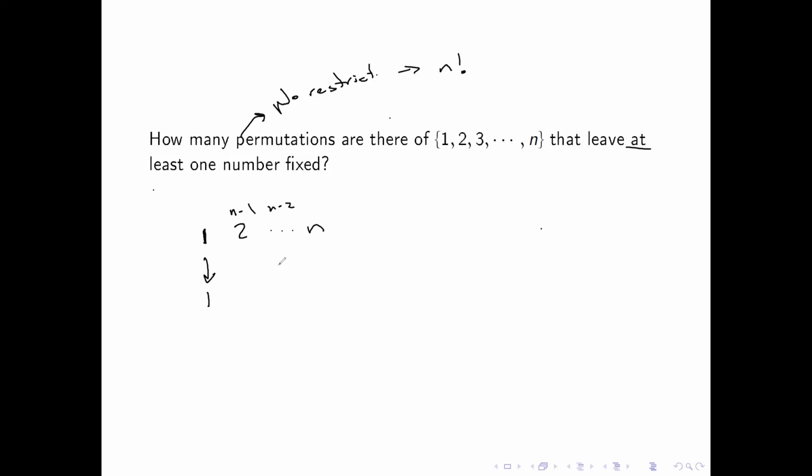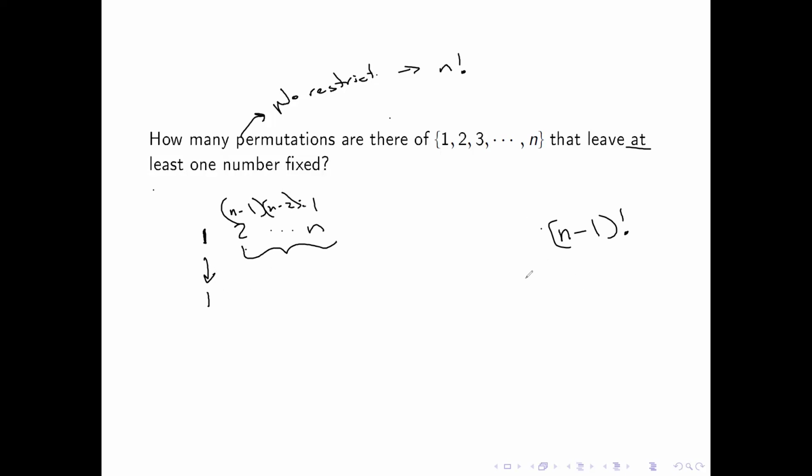It turns out this one's actually going to be really easy, because what I have is n minus 1 factorial. That's what this is going to end up giving me. Because again, 2 can go to anything. We're going to arrange these however we want because we've already fixed the 1.